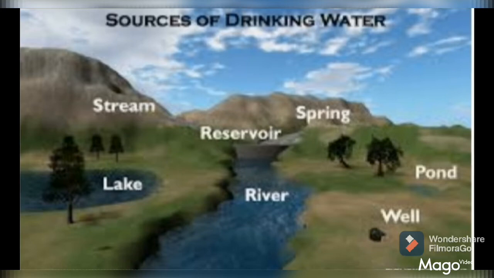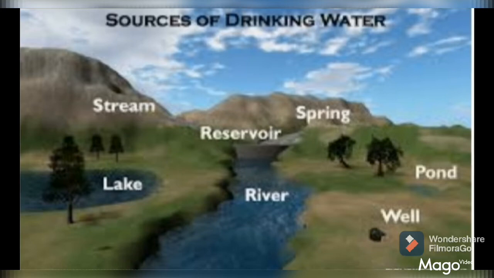When we are talking about these sources, they are generally classified into two groups. Which two groups? Surface water and groundwater. What is surface water? Water which is present on the surface of the earth is called surface water. This includes water found in oceans, seas, rivers, streams and lakes.